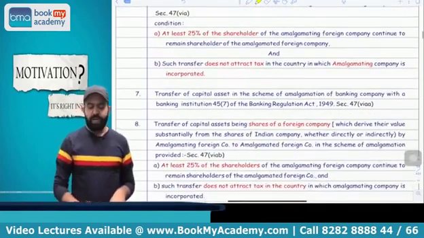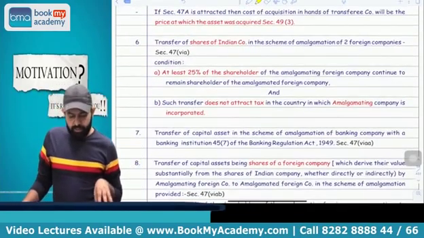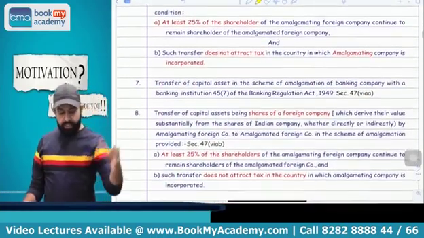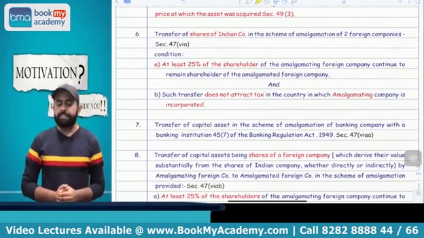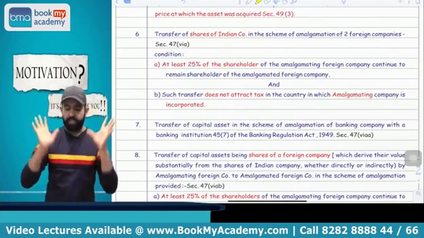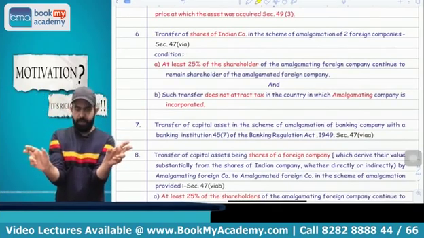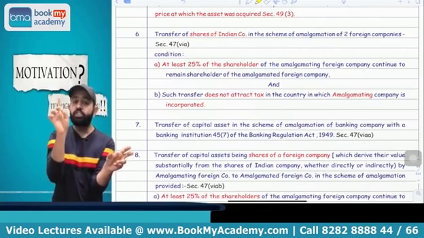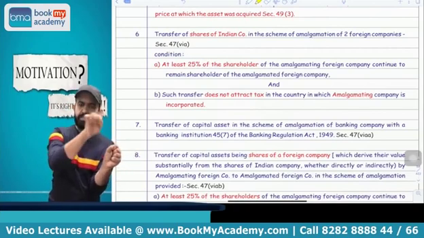Yes. Now the next part is the next exempt transfer, point number 6. It says that if there is an amalgamation of two foreign companies, and one foreign company is transferring shares to another foreign company, and those are shares of an Indian company.